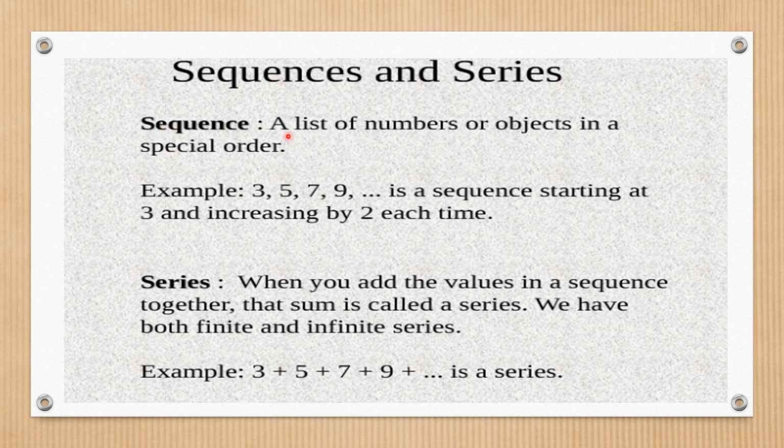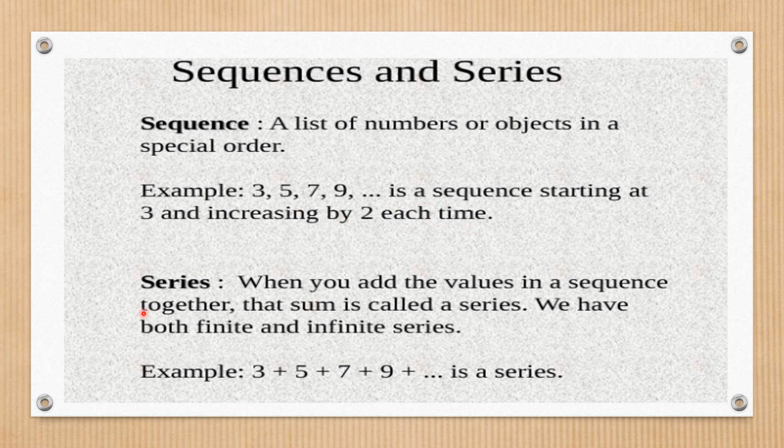A sequence is a list of numbers or objects in a special order. For example, see this list of numbers 3, 5, 7, 9, and these three dots are for so on. It is a sequence starting at 3. See, the first number is 3. Now how will I get 5? By adding 2 to 3, and then 7 by adding 2 to 5, and like this. So it's a sequence starting at 3 and increasing by 2 each time.